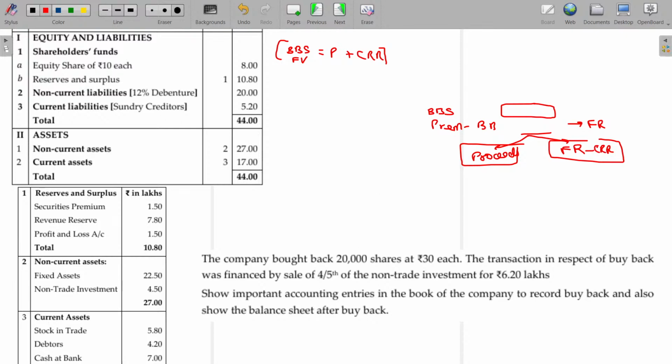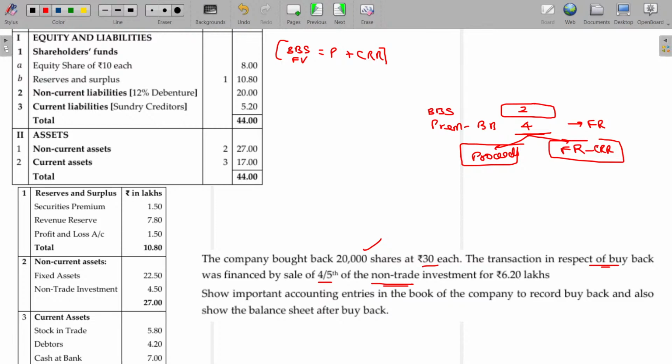The company bought back 20,000 shares at rupees 30 each. Face value being 10, 20,000 into 10, 2 lakhs is the value here. 20 rupees is the premium. 20 into 20,000, 4 lakhs is the premium. The transaction in respect of the buyback was financed. How is this financed? By selling the investment.